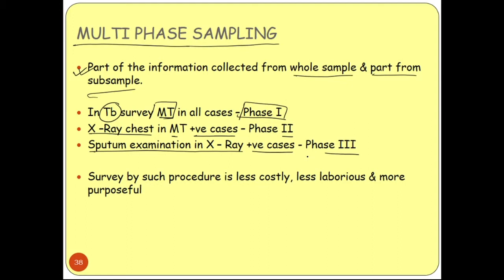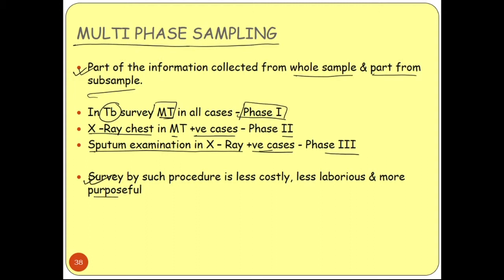So here we have lots of data, lots of criteria for a patient, and at phase 1 we need to take some different criteria, and at phase 2 we need to resample from those data. So we need to take only the positive cases, and for the sputum examinations also we need to take the positive cases. So in different phases we need to sample the data. Okay. And a survey by such a procedure is less costly, less laborious, and more purposeful.